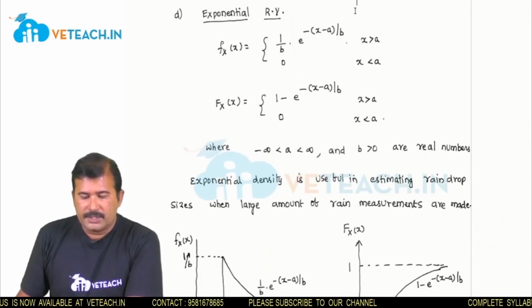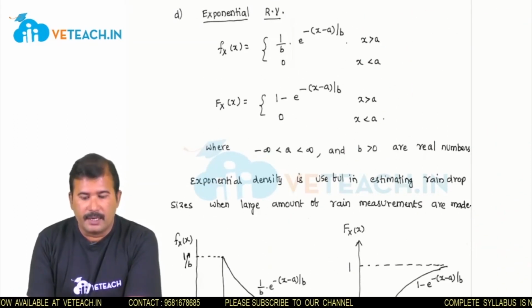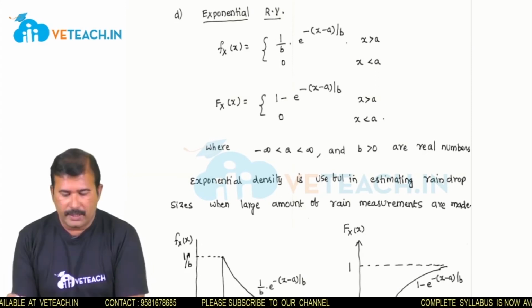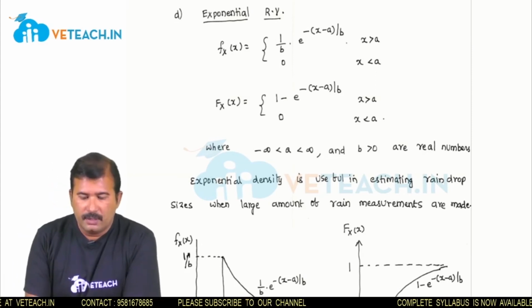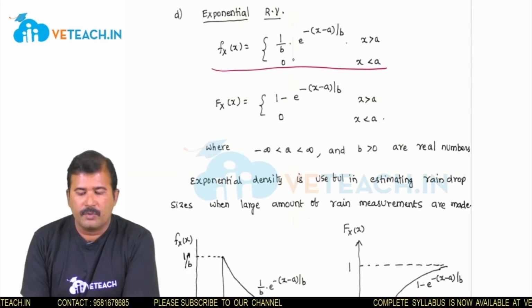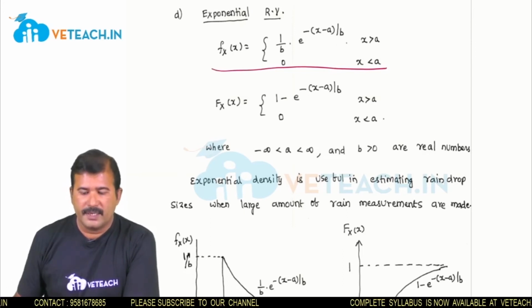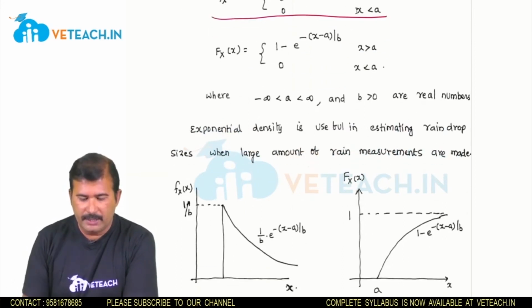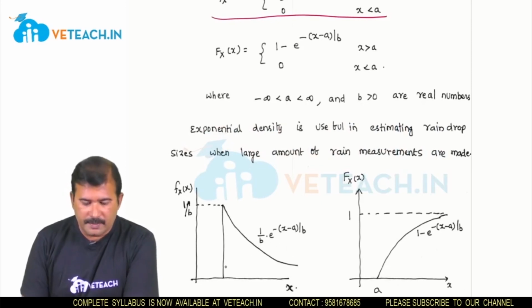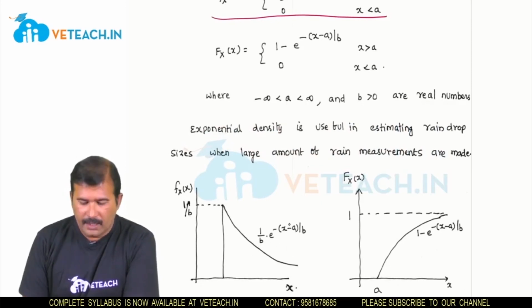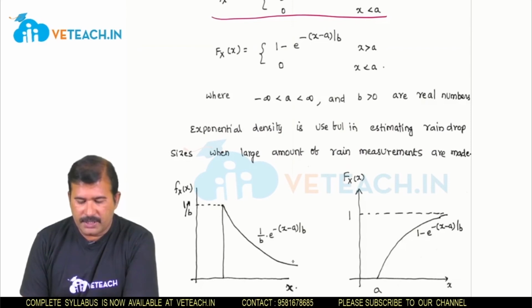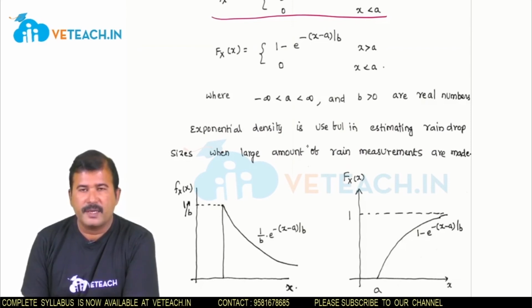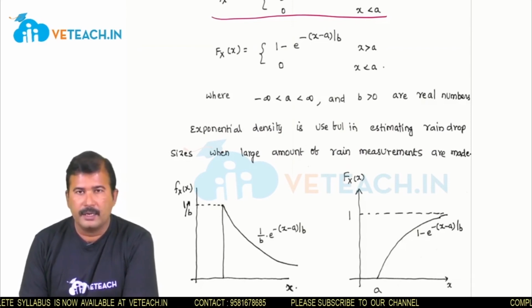And the next random variable is the exponential random variable, useful in amount of rain measurements. Its density function is of the form 1 by b into e power minus of x minus a by b. That means it is an exponentially decreasing function, and its maximum value is 1 by b, and thereafter it is exponentially decreasing, where e power minus of x minus a by b. a and b are real constants.